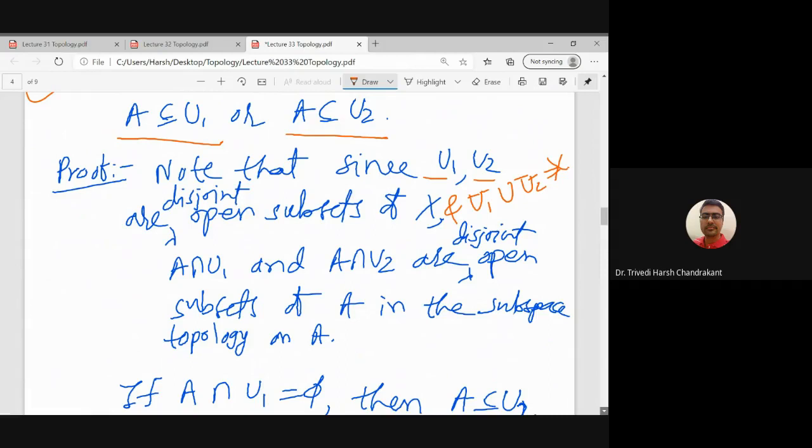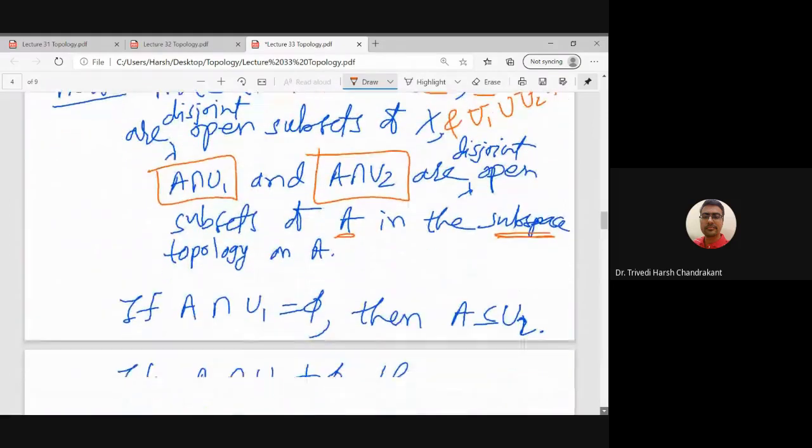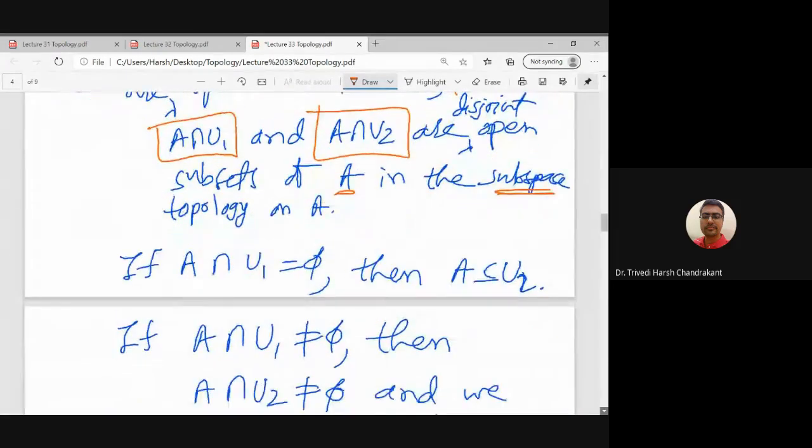So now since U1 and U2 are open, A intersection U1 and A intersection U2 are open subsets of A in the subspace topology. So what is the special property of these two open subsets? Let us verify whether they form a separation or not.